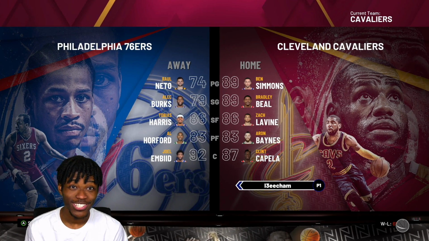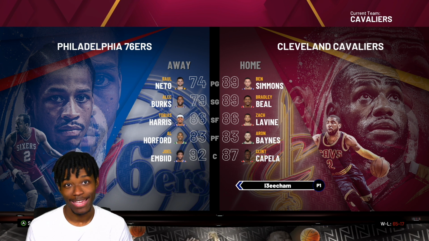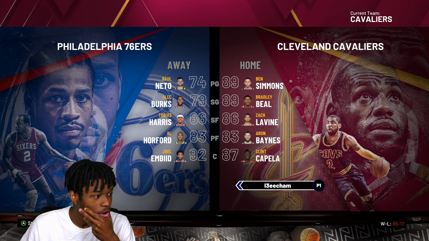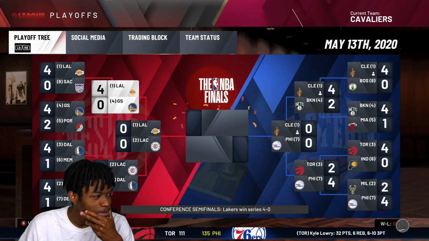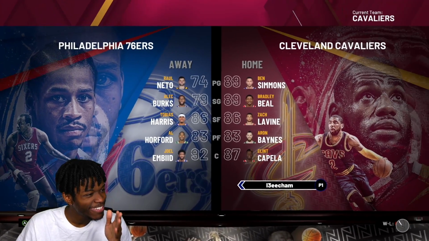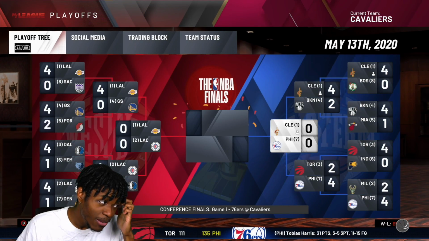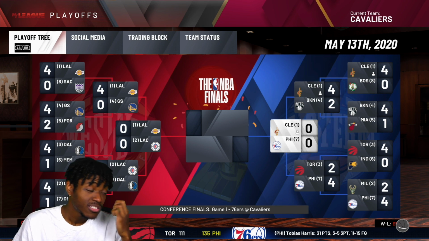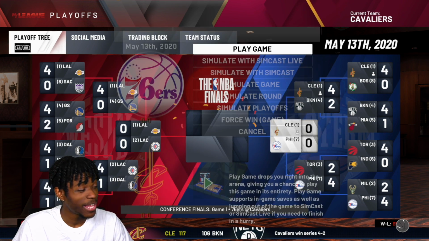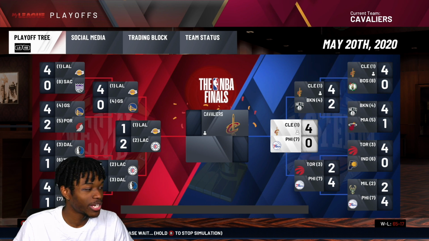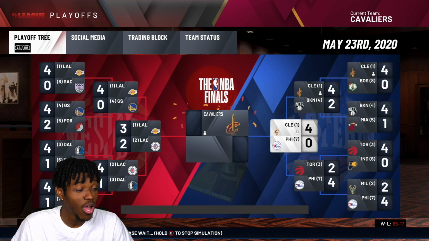Raul Neto is their starting point guard because we got Ben Simmons. You know what I'm saying? So their backcourt is absolutely terrible in comparison to ours. Our front court, obviously they beat us because they have Joel Embiid. But this should be, again, a pretty decently easy series for us. They were the 7th seed, though. So they upset the two other top seeds in the playoffs. So maybe they're going to go and upset everything. Nope, they're down 3-0. And we move on to the championship to go against LeBron.